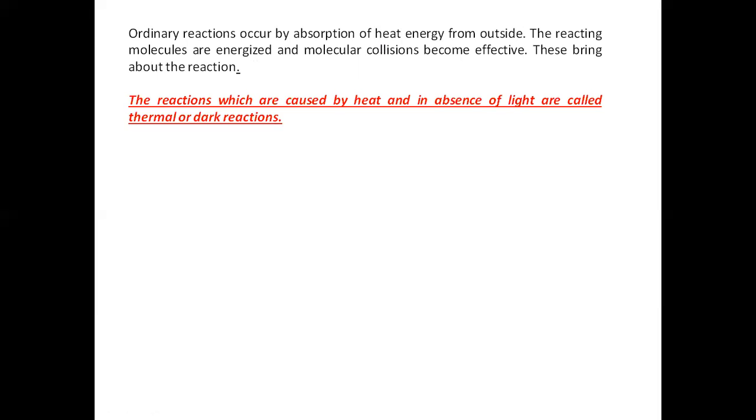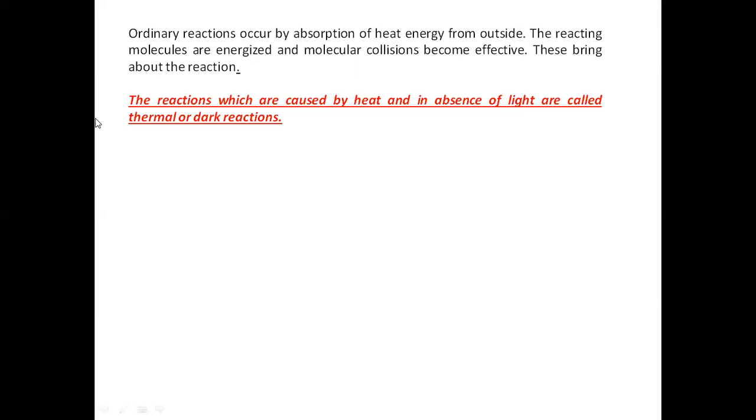It means all kinds of ordinary reactions occur when they absorb heat energy. So all the molecules get energized, they have extra energy, and when there is effective collision between the molecules, this brings about a reaction which is called an ordinary reaction.